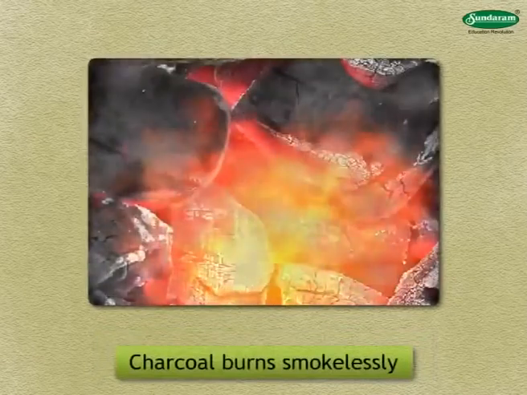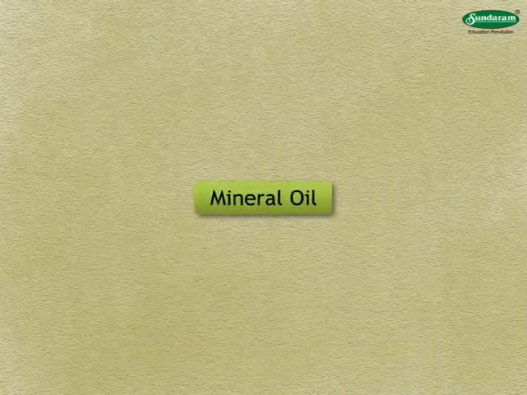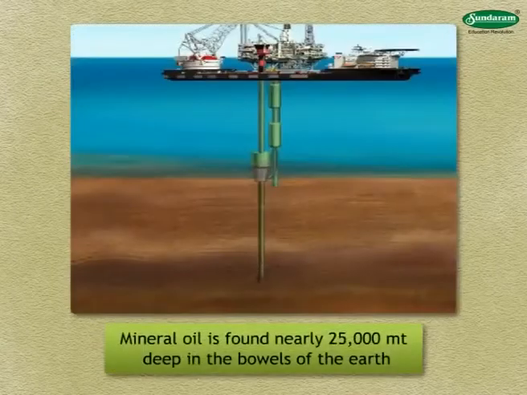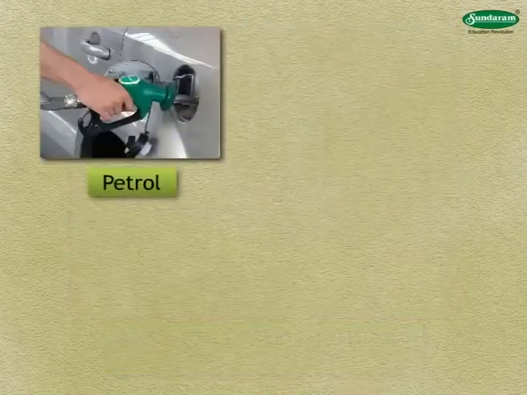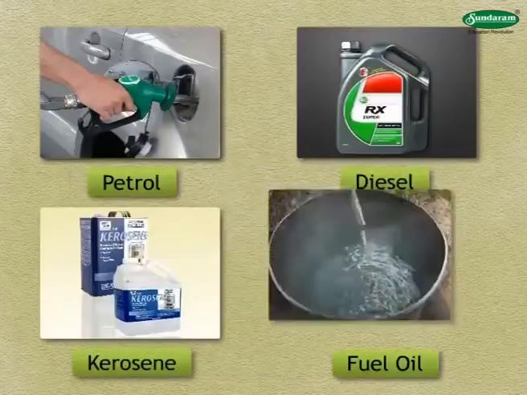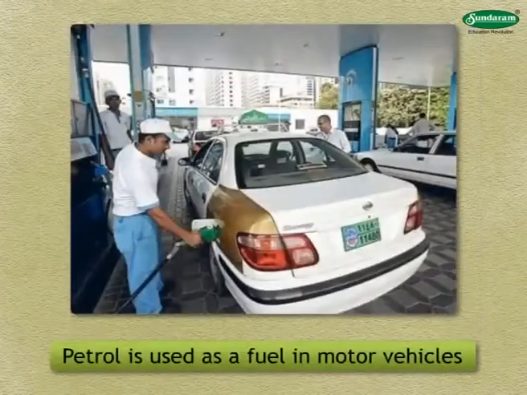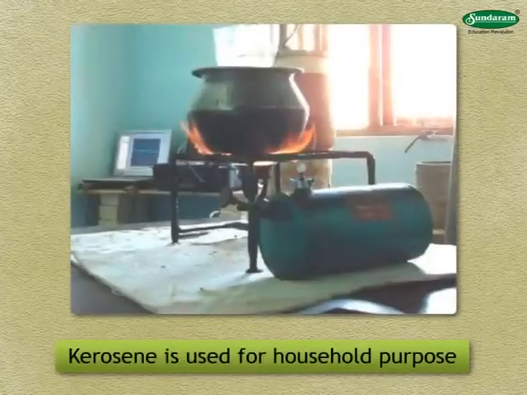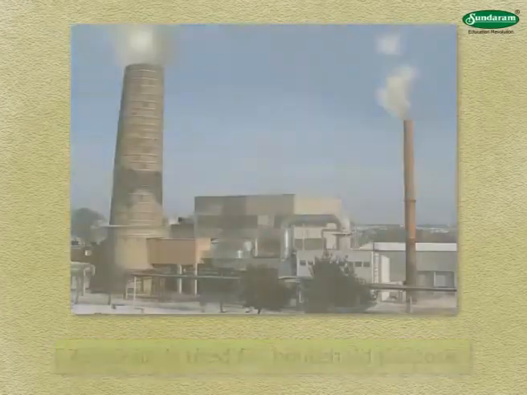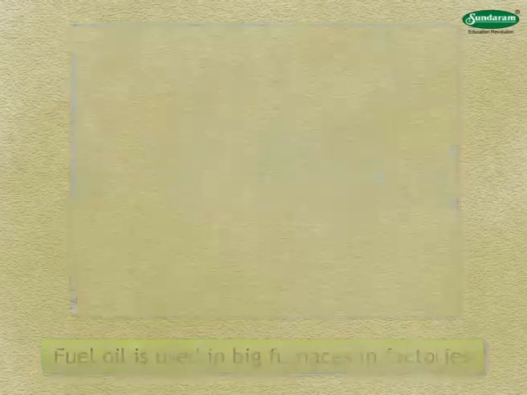Charcoal burns smokelessly. We shall study about mineral oil. Mineral oil is found nearly 25,000 meters deep in the bowels of the earth. Petrol, diesel, kerosene and fuel oil can be obtained from it. Petrol is used as a fuel in motor vehicles. Kerosene is used for household purpose, whereas fuel oil is used in big furnaces in factories.